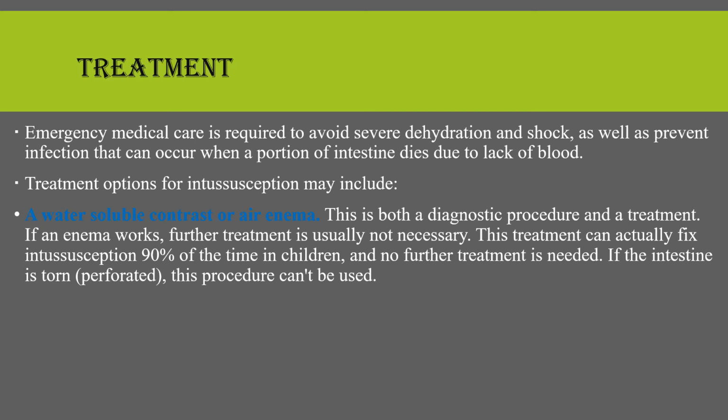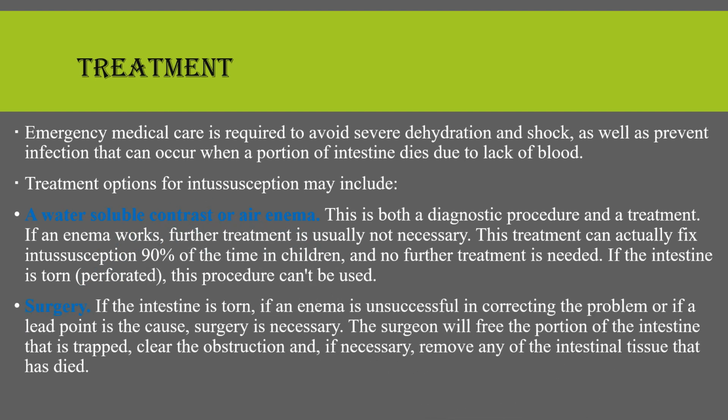If the intestine is torn or perforated, this procedure is contraindicated. The other option is surgical intervention. If the intestine is torn, or if an enema is unsuccessful in correcting the problem, or if a lead point is the cause, surgery is necessary. The surgeon will free the portion of the intestine that is trapped, clear the obstruction, and if necessary, remove any of the intestinal tissue that has died.